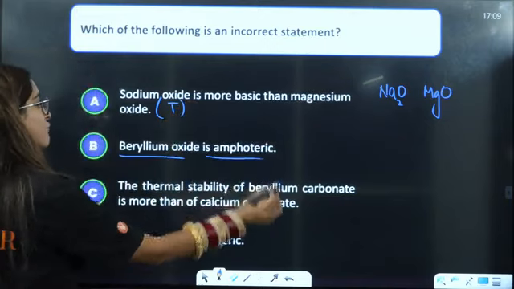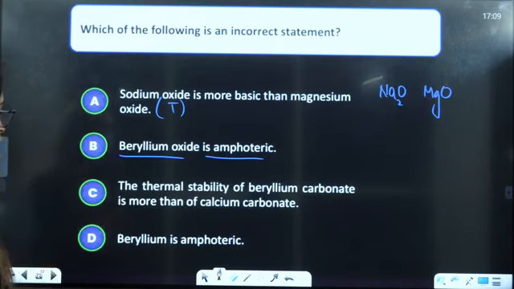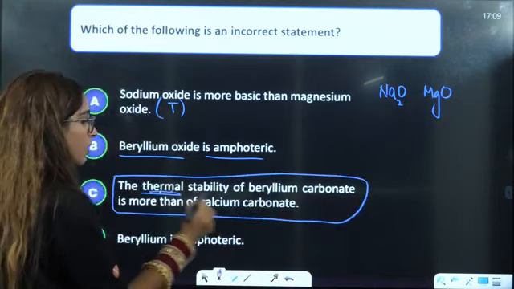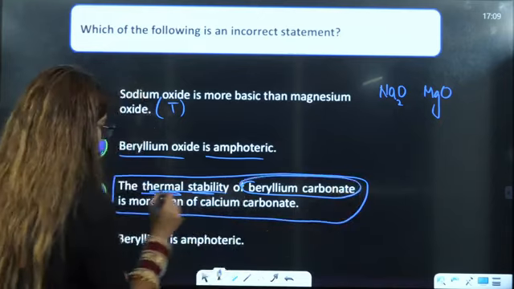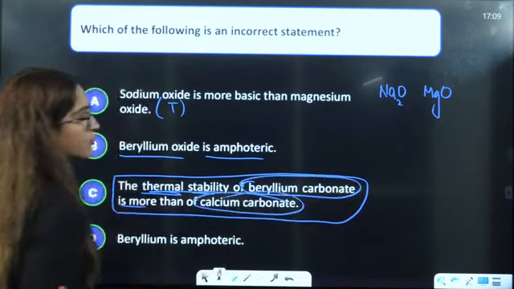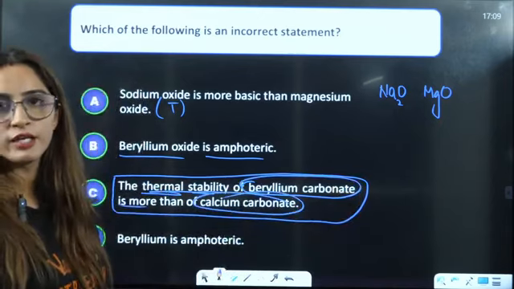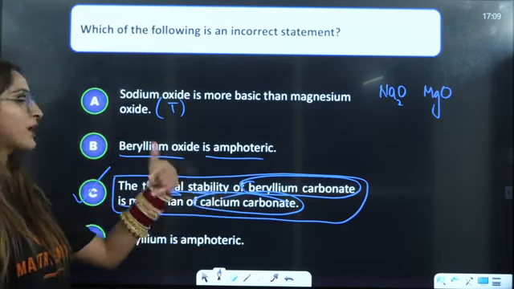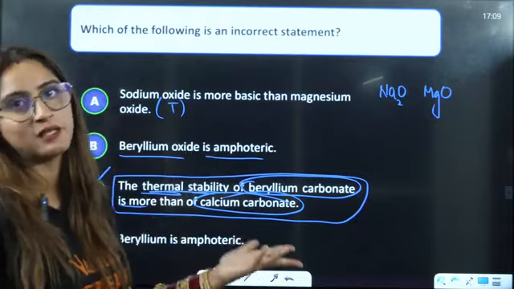Beryllium oxide is amphoteric in nature. Okay, that is also true. Beryllium oxide is amphoteric. Next, the thermal stability of beryllium carbonate is more than calcium carbonate. This is the villain. This is the incorrect statement, because calcium carbonate has more thermal stability.